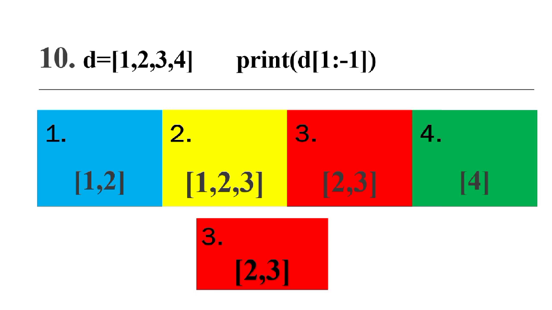We have taken a list D with elements 1, 2, 3, 4, and we are printing D with a slicing 1 colon minus 1. So from index 1, that is number 2, to minus 1, which means the last but one value. So 2 and 3 will be printed. 1 and 4 will be skipped. So option is 3.